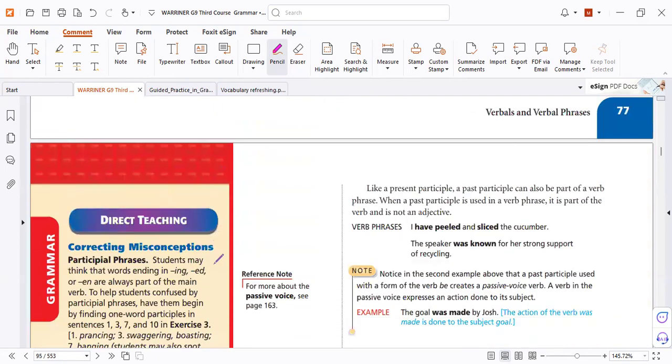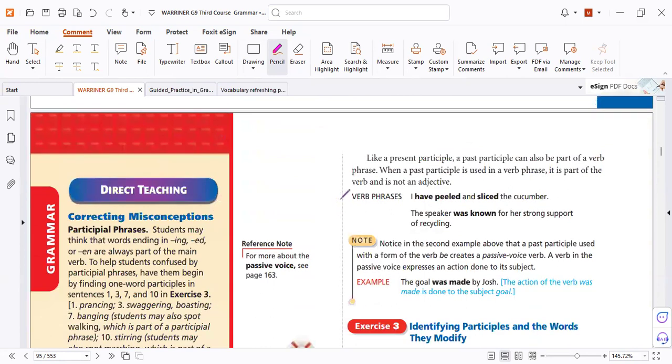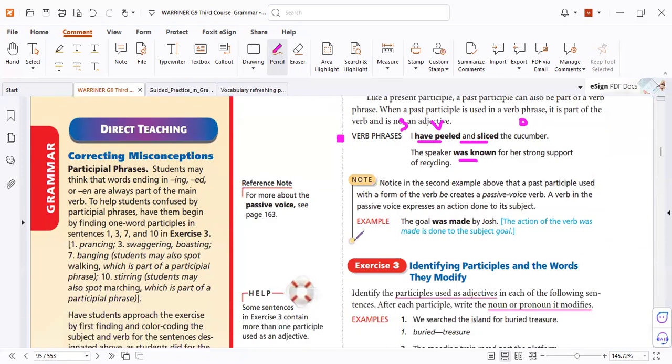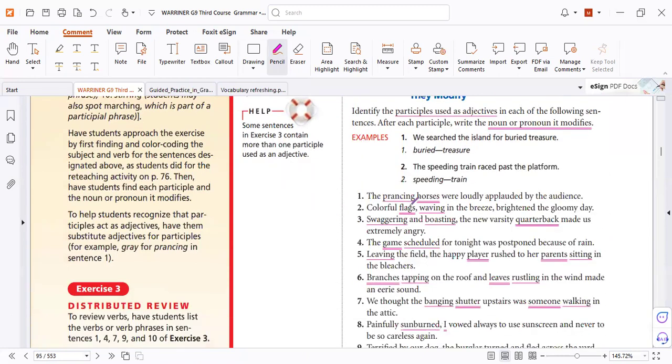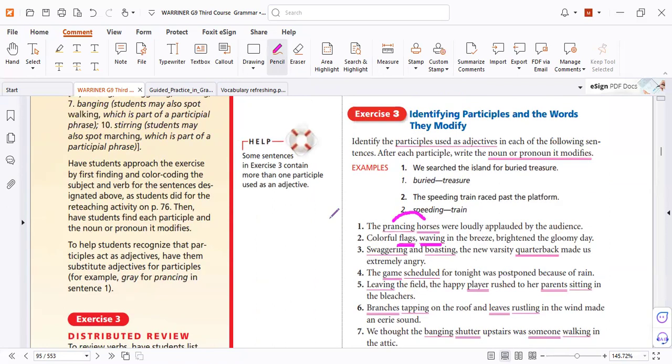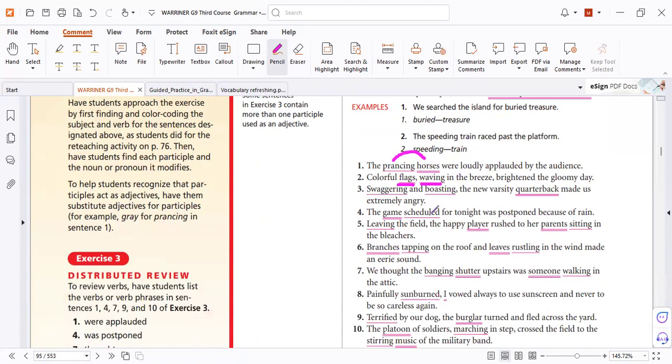Let's try to know more about it. Here it's a verb because it's the verb of the sentence. I is the subject, there's a verb and there's an object. It's not an adjective. Here's a verb again. We understand it. All right. Let's see examples. The prancing horses. Adjective to the noun. Here, colorful flags waving. Adjective to the noun flags. So he wants you to know the participle used as an adjective. So easy, as he did.